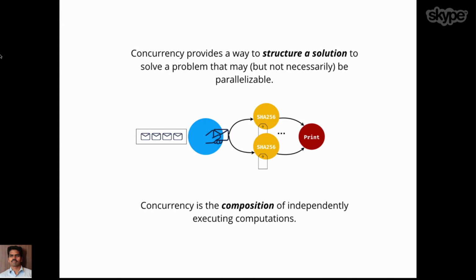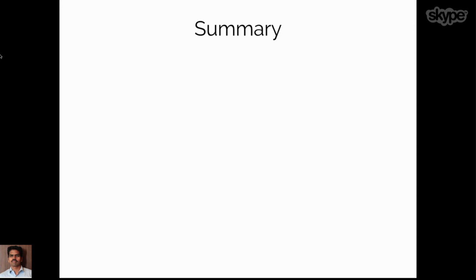We can always do things at an individual level, and then we can put the things together, and provided all the things go well together, we can compose them and provide a stronger solution. So that summarizes the talk: concurrency is all about structuring the solution, and as functional programmers, we are already doing that.